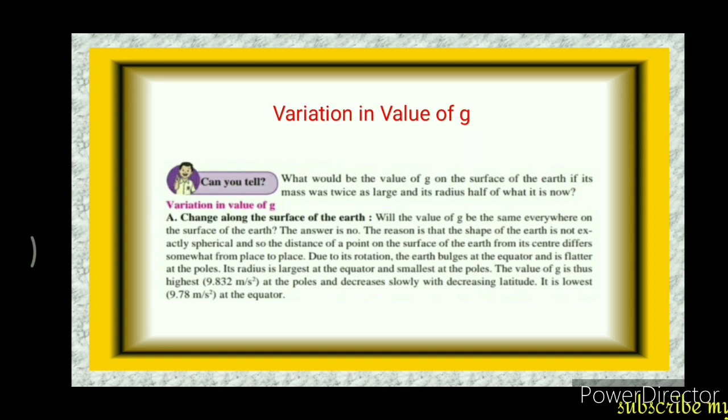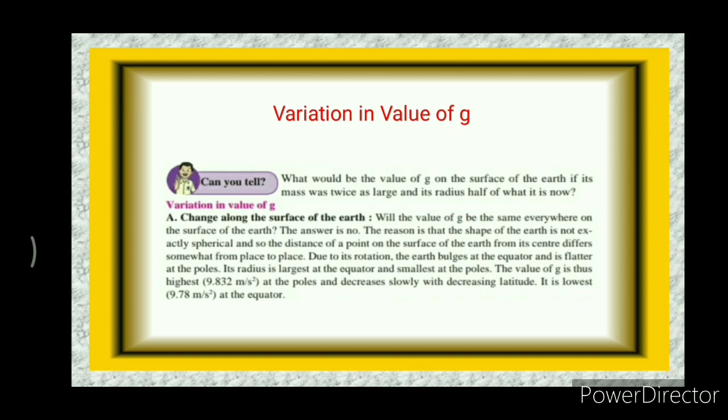A. Change along the surface of the Earth. Will the value of g be the same everywhere on the surface of the Earth? The answer is no. The reason is that the shape of the Earth is not exactly spherical, and so the distance of a point on the surface of the Earth from its center differs somewhat from place to place. Due to its rotation, the Earth bulges at the equator and is flatter at the poles. Its radius is largest at the equator and smallest at the poles.